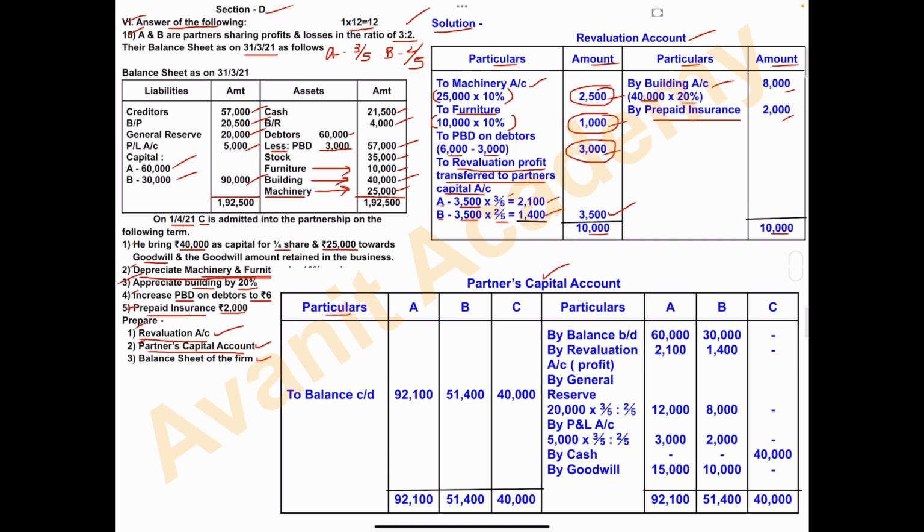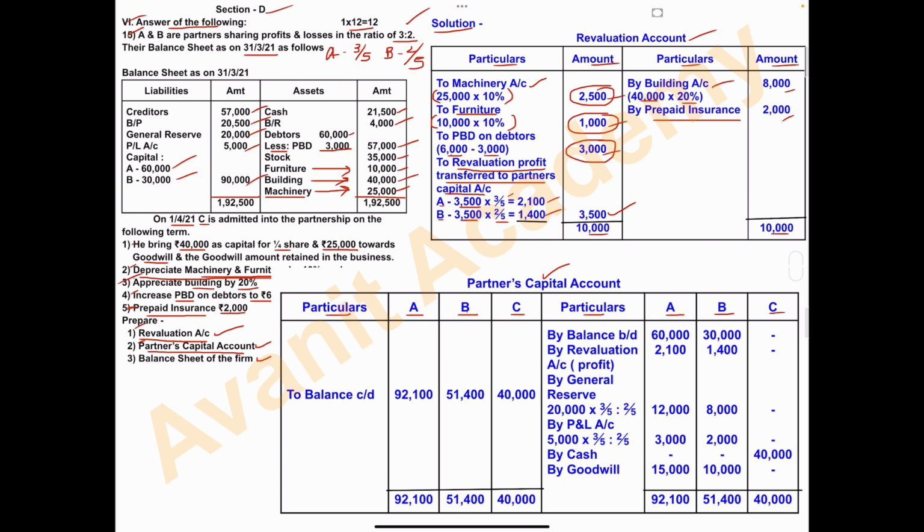So now a total of 3 partners are there, that is partner A, partner B and partner C. So write on the debit side particulars partner A, partner B and partner C. Credit side also the same particulars, partner A, partner B and C. First we'll record the capital amount of partner A and B, that is, the old partners' capital amount will be recorded first.